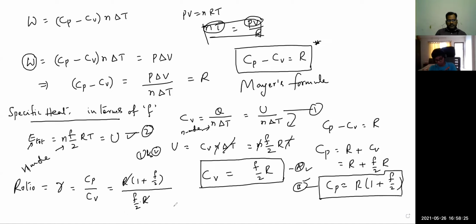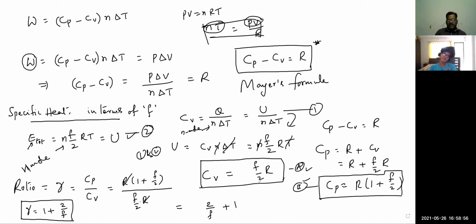In the numerator 1 plus F by 2, in the denominator F by 2. If I simplify, the first term is 2 by F, plus 1, the second term cancels. So gamma in terms of degrees of freedom is a simple expression, 1 plus 2 by F. This also should be remembered.